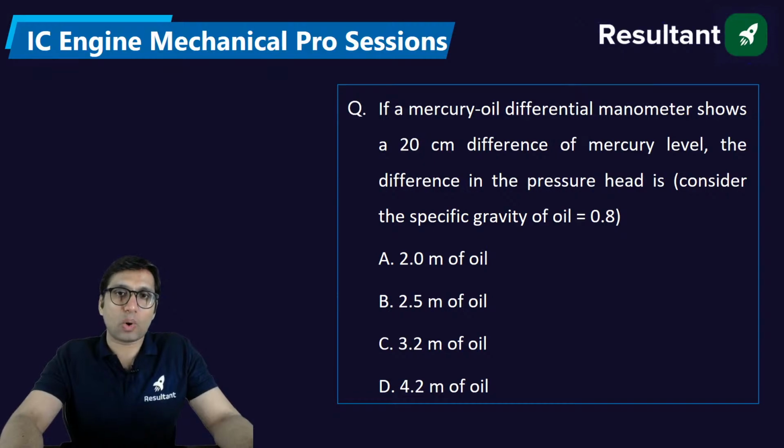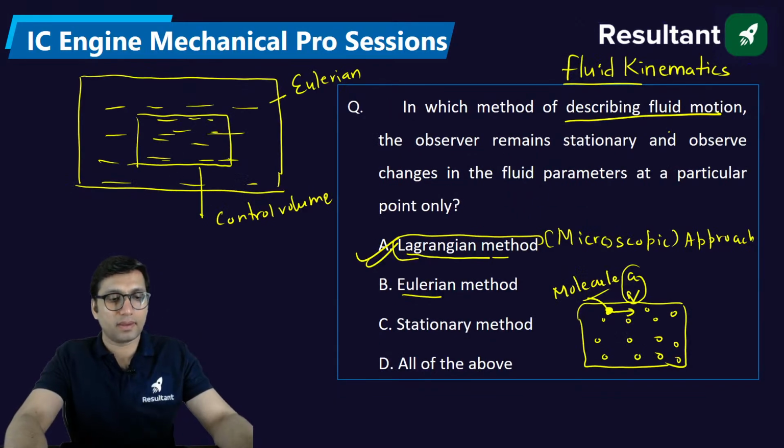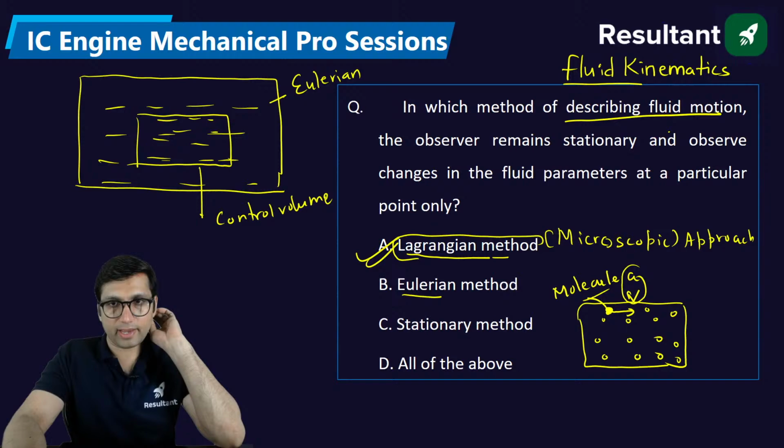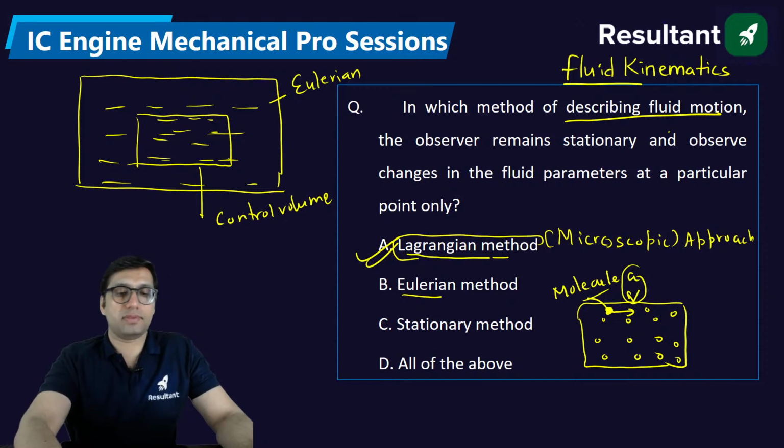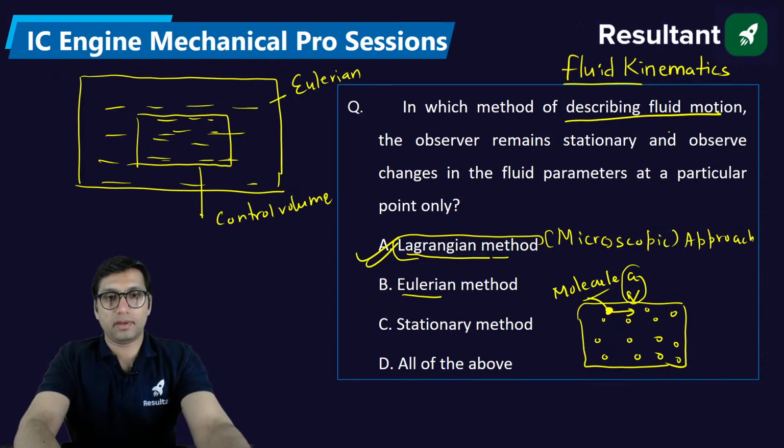I think your concepts are not clear in a way. If you observe a particle at a particular point, there will be a single molecule. You are asking me to check once. Okay, let me check, so I can see this thing.